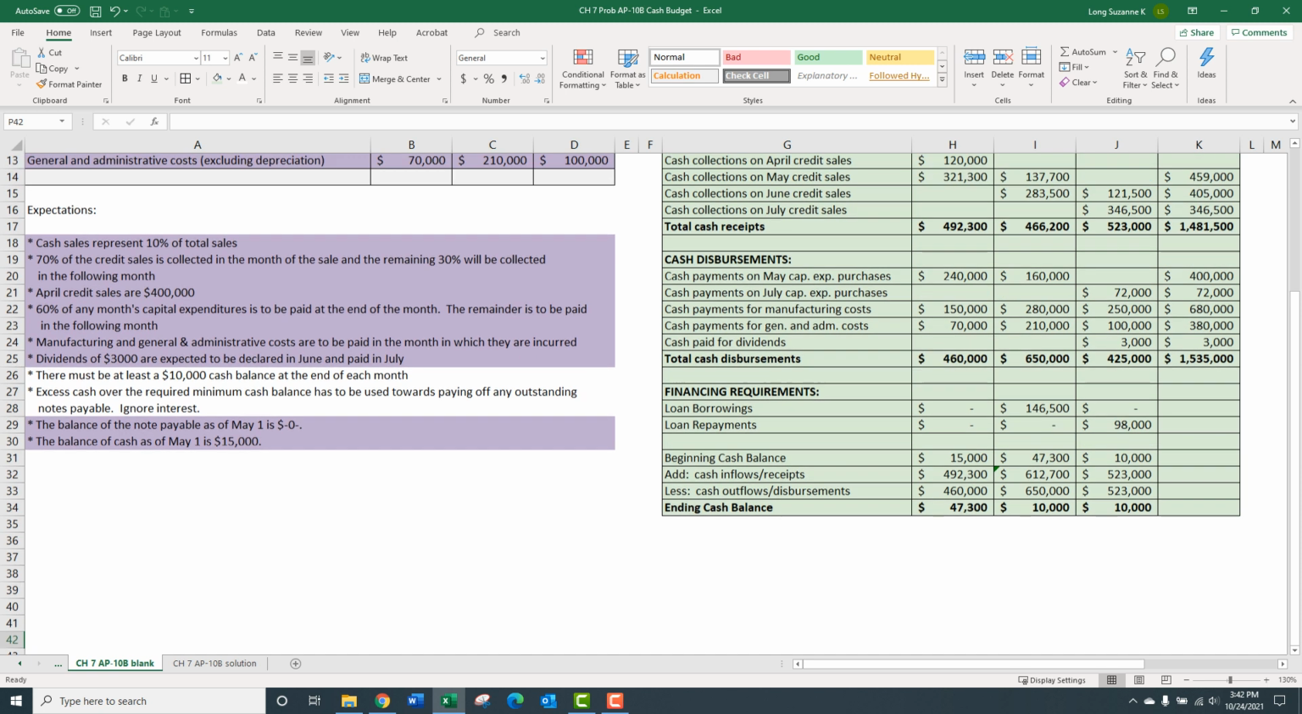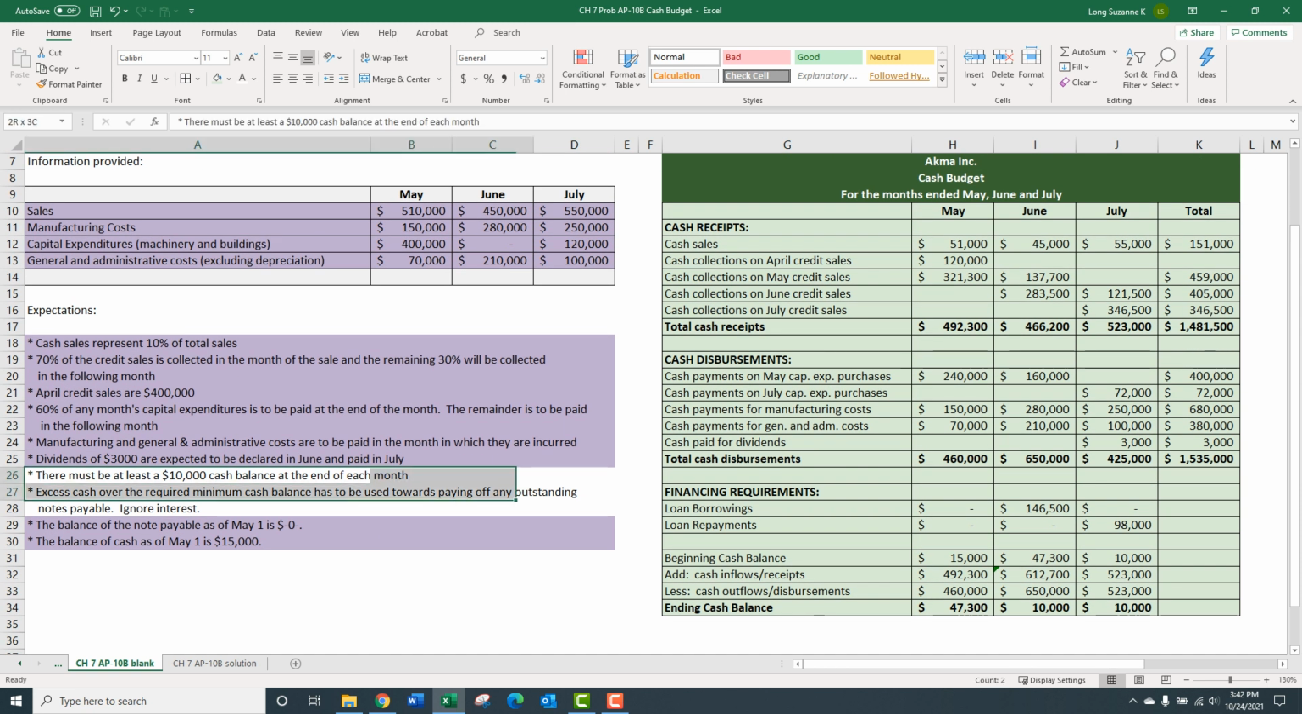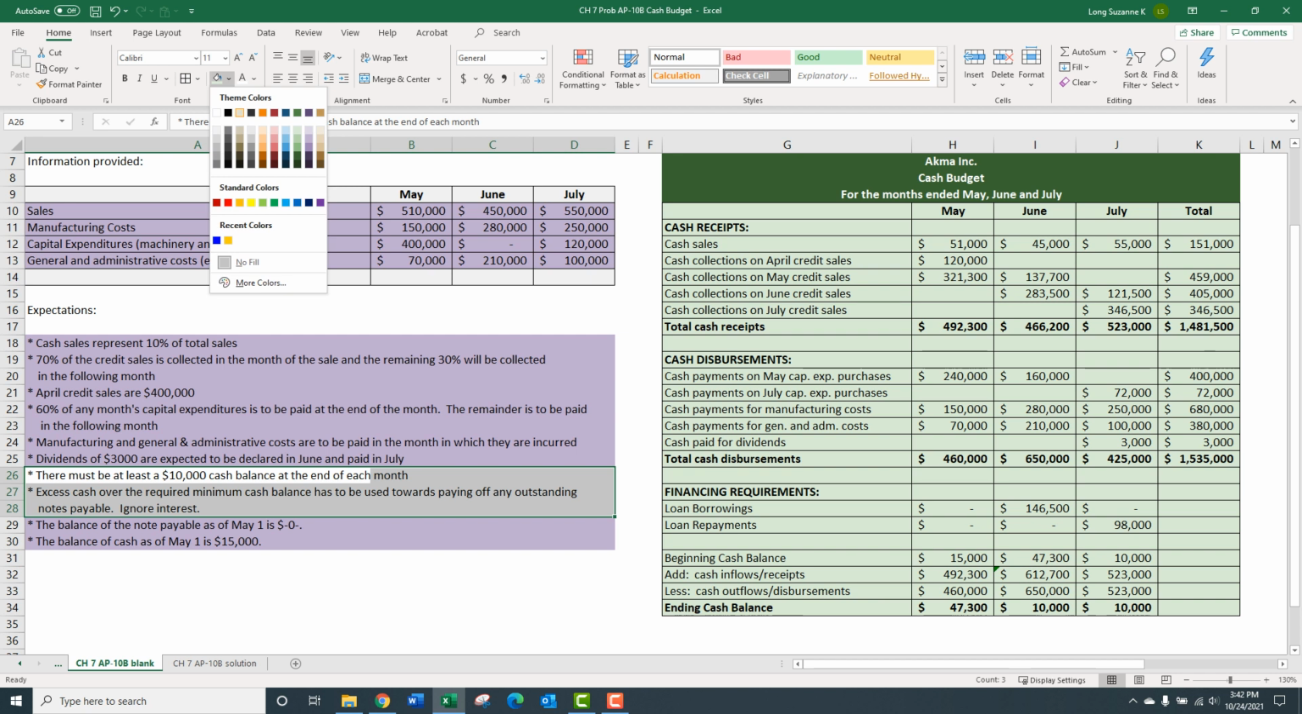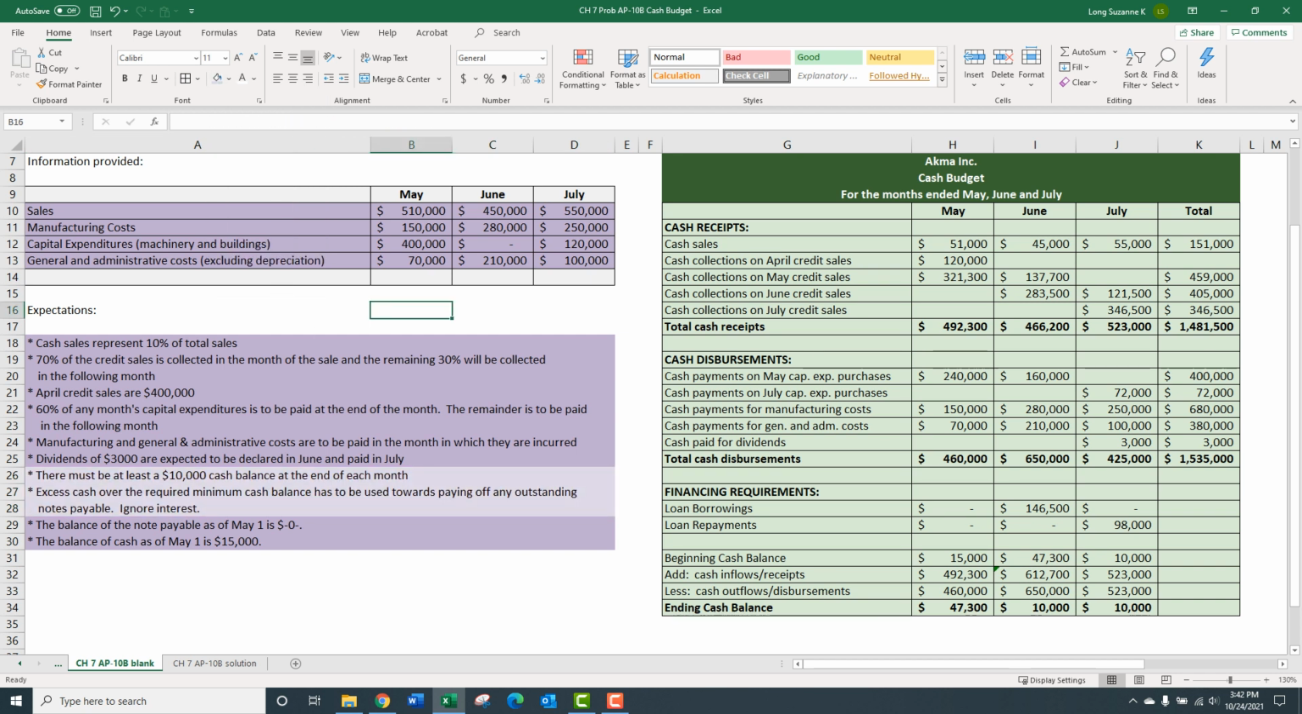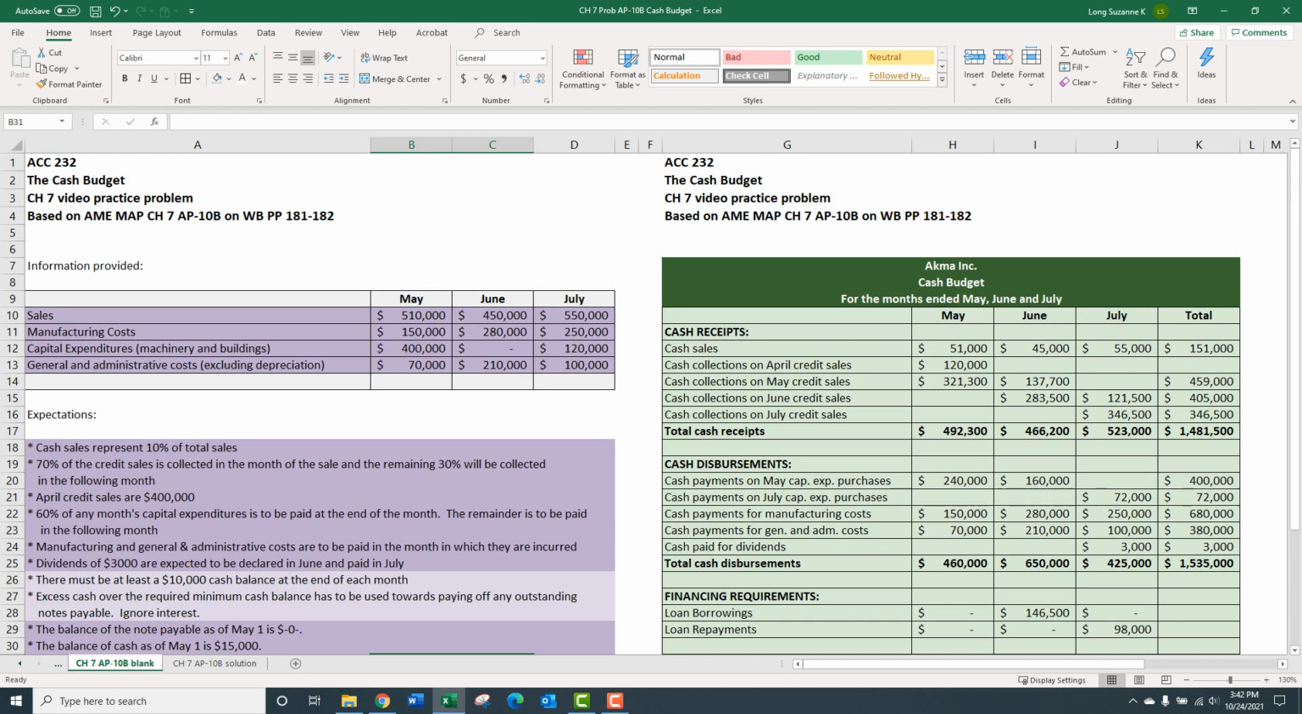And we can check all this stuff off. Yep, we did all that. That is how to do a cash budget.